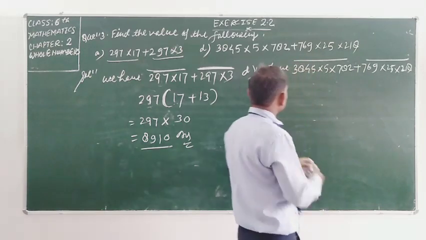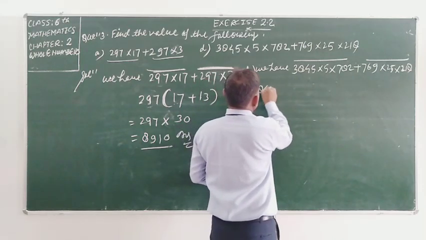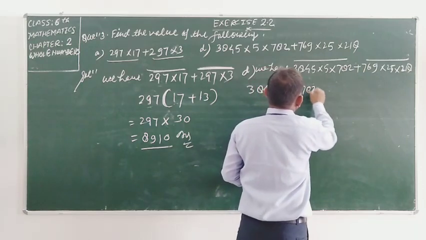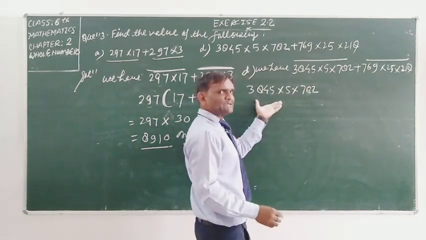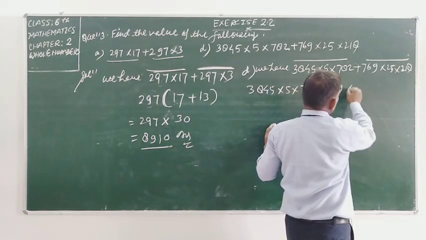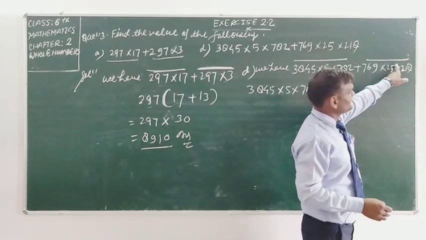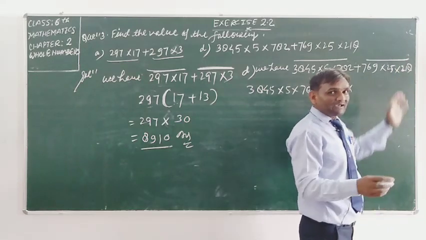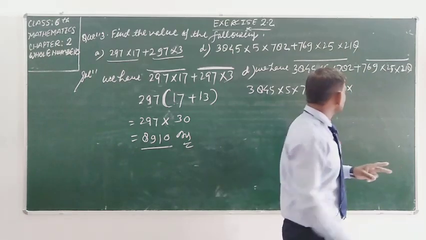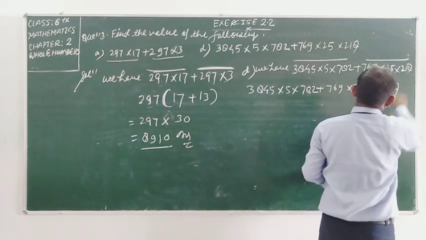For seeing, student, 3845 into 5 into 782. First term we write the same, plus 769 into 25. We can write 25 as 5 into 5, into 218.